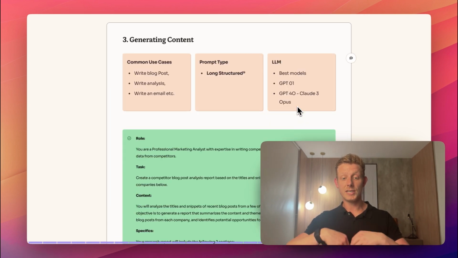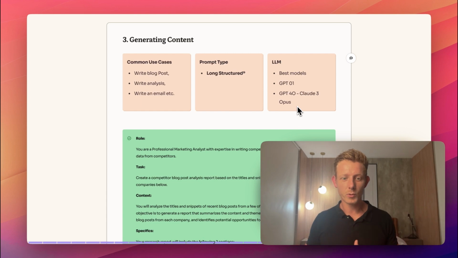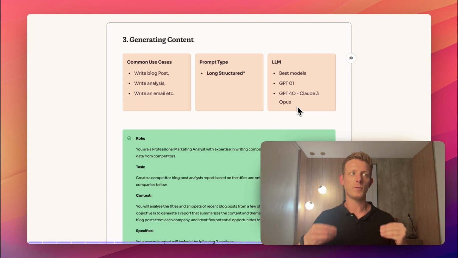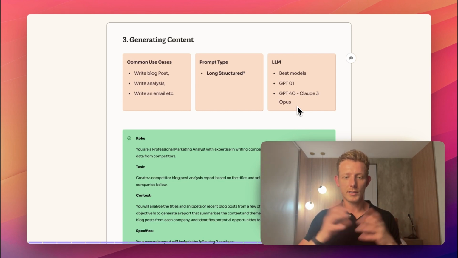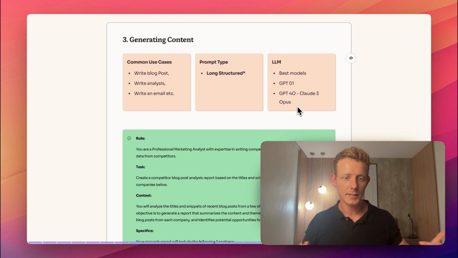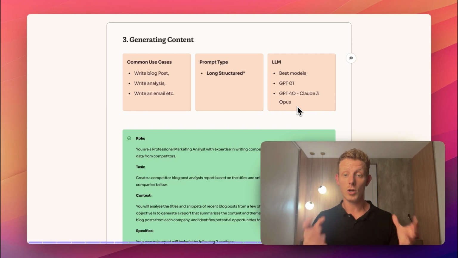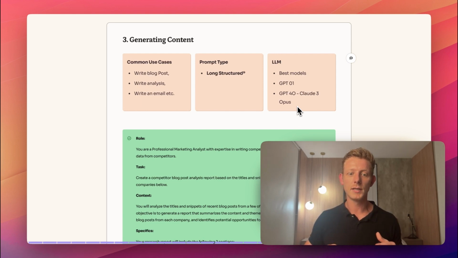Then we have the third one, which is generating content. Again, a really broad category, of course, but basically I mean any use case of prompting where you're generating content out of nothing, right? You could think of writing blog posts, writing analysis, writing an email, or even image generation, etc. Because this is the hardest for LLMs and it's where they hallucinate most and make the most mistakes, we want to really go long structured prompting here, give it as much context as possible to get the best outcome possible. And also, we always want to use the best language models here, right?